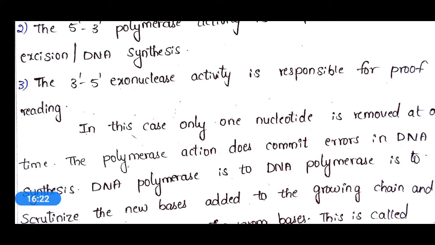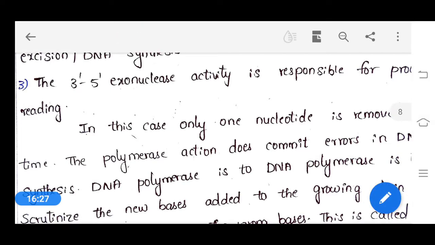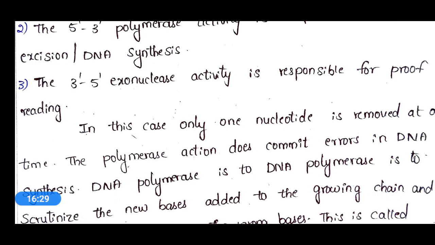This proofreading is for verification of the newly synthesized DNA strand, whether it is produced correctly or not. Does the newly synthesized DNA strand contain proper complementary base pairing or not? This is checked by the proofreading process by the DNA polymerase enzyme in the 3' to 5' direction.